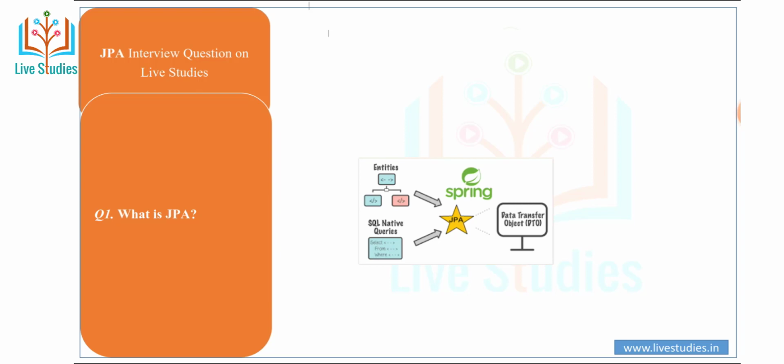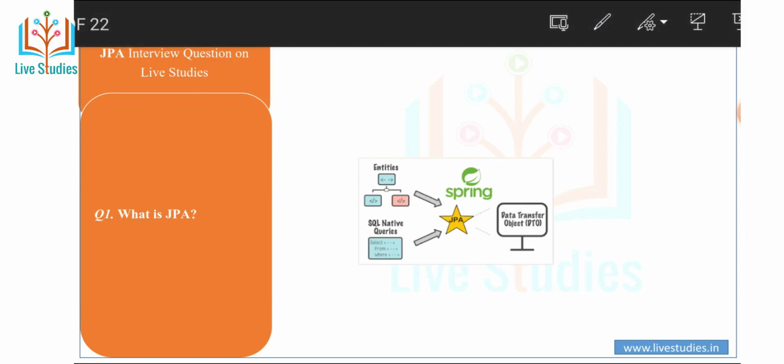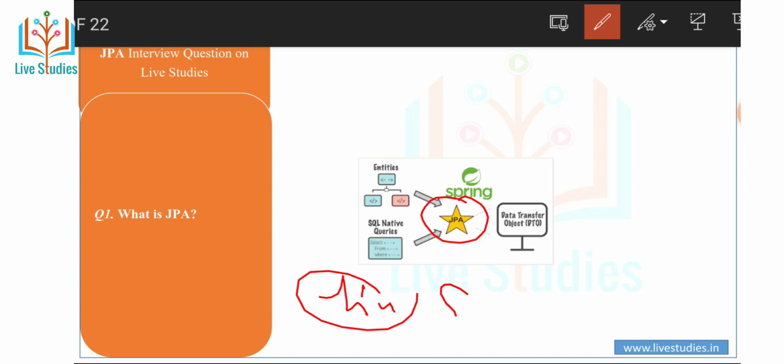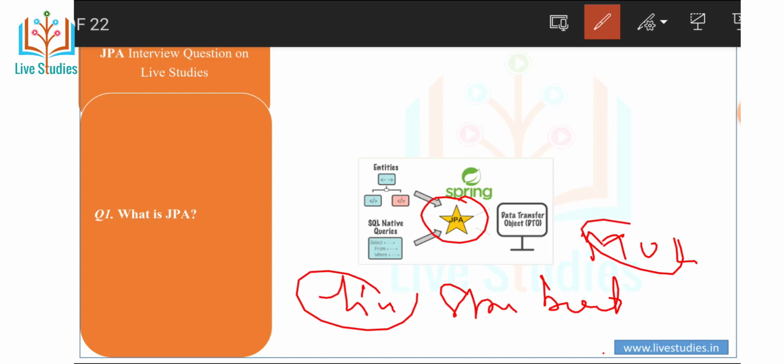Suppose, for example, first is the JPA. You can connect through the JPA in Hibernate, in a Spring Boot project, Spring MVC.